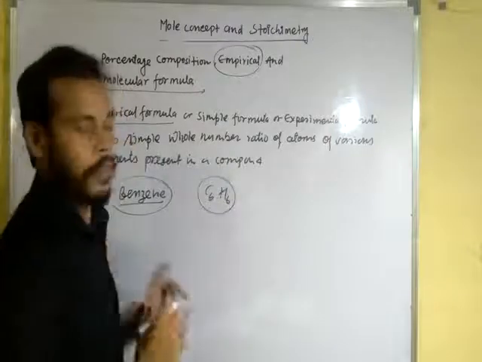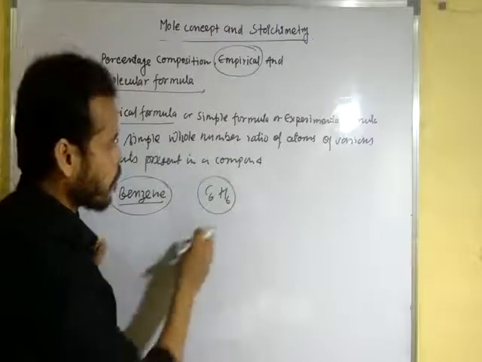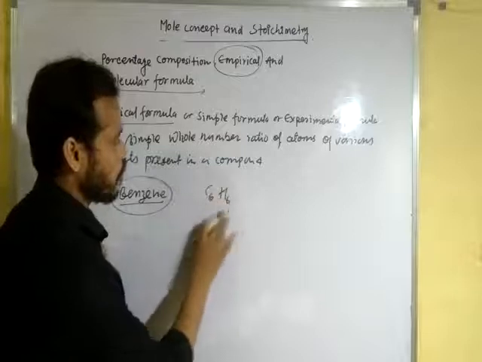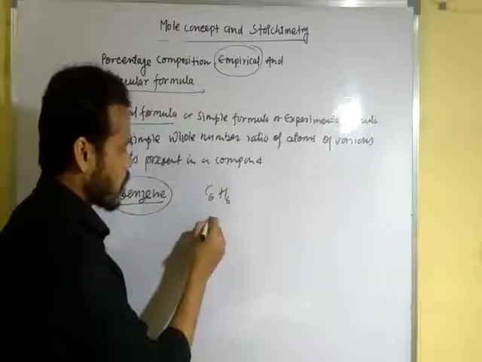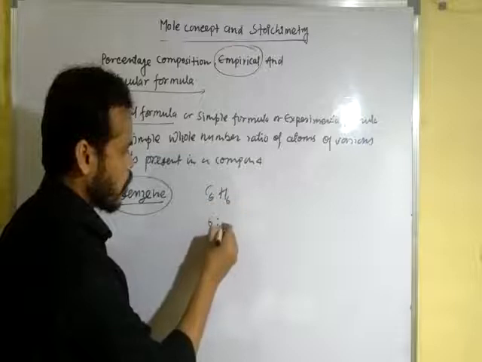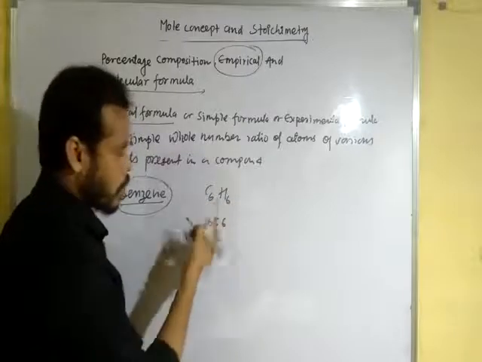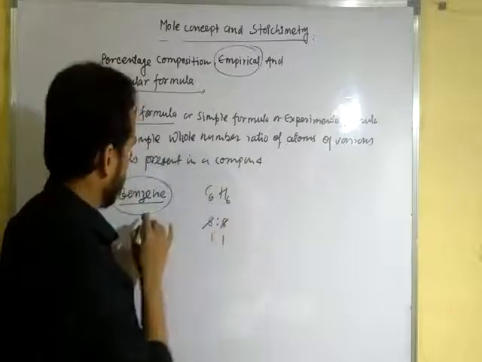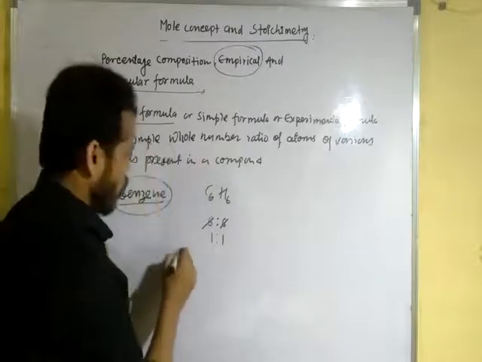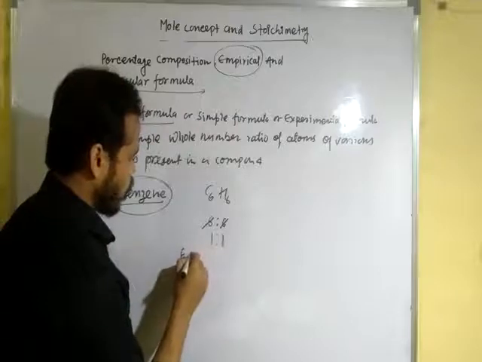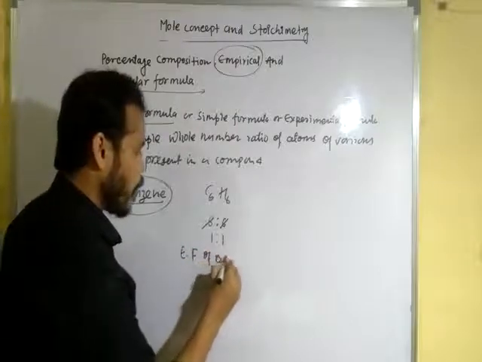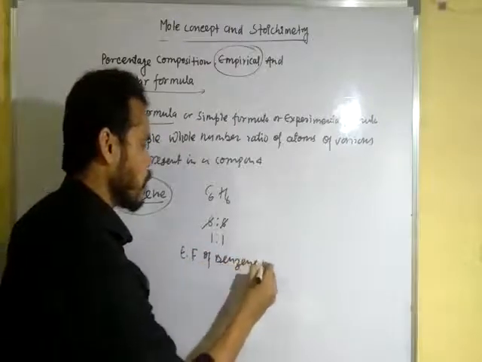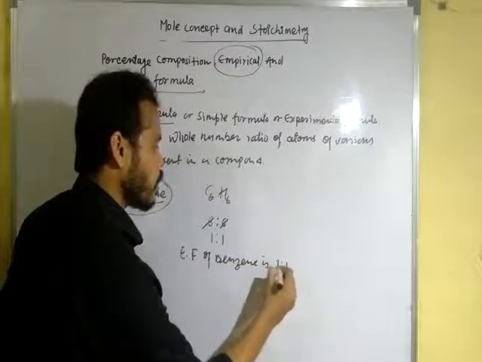The simple whole number ratio of atoms here: carbon is 6 and hydrogen is 6, so the ratio is 6:6, and the simple ratio is 1:1. So the empirical formula of benzene has the ratio 1:1.